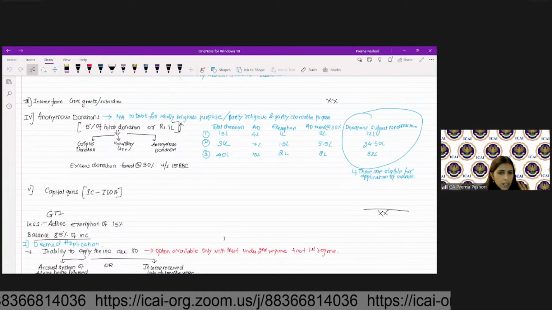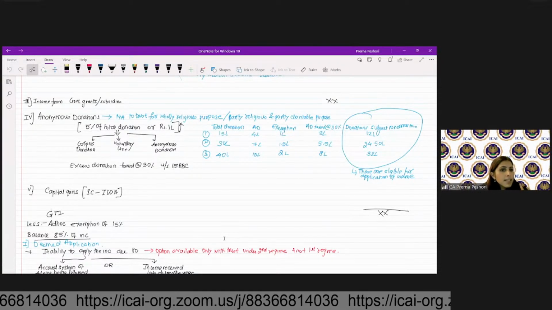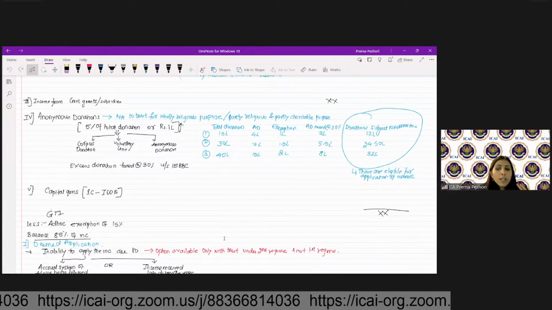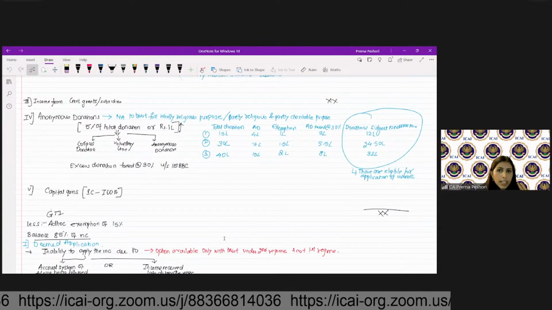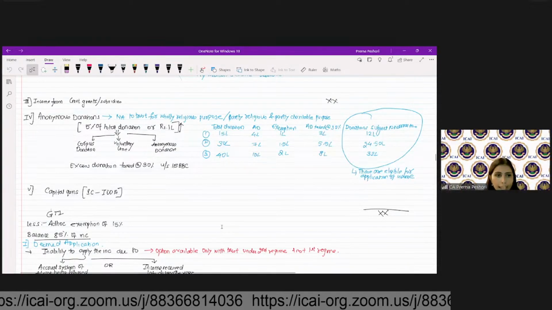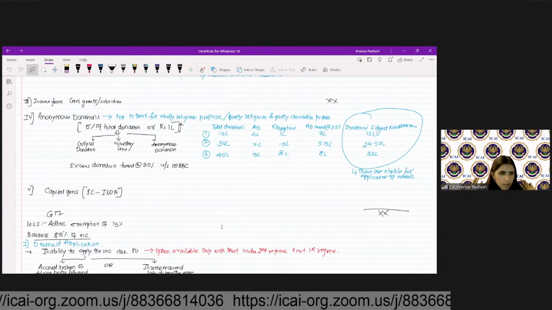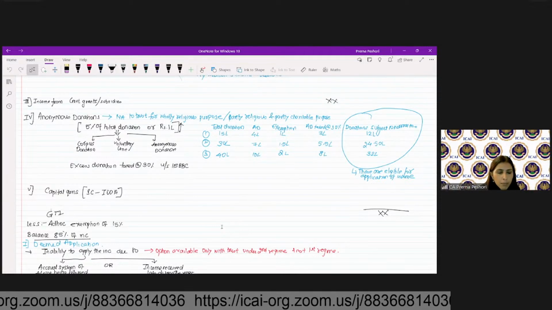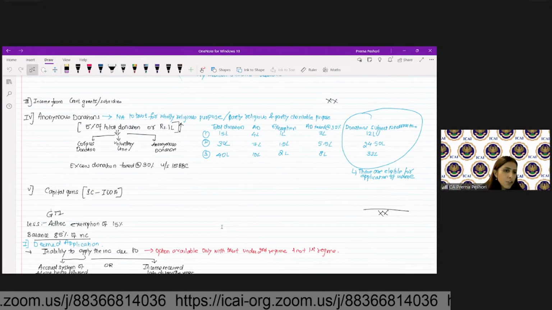Are we clear? Now this will give me the gross total income. Now how do we calculate the application? First you give the ad hoc exemption of 15%. Then on the balance 85% of income, there are different provisions.